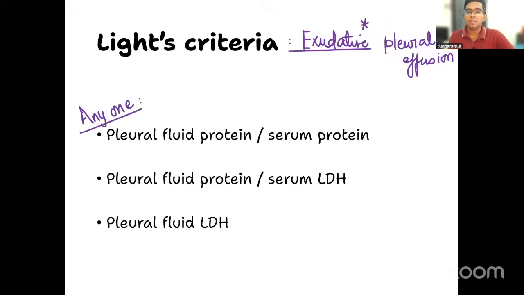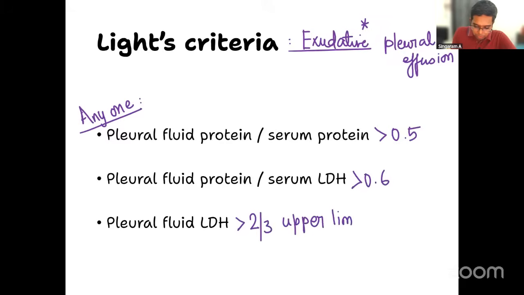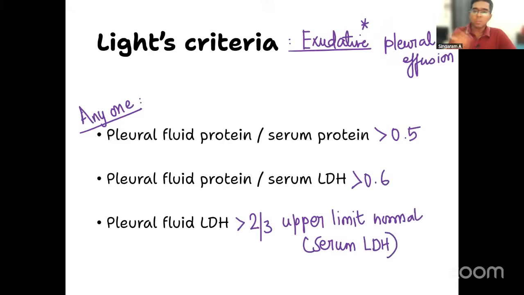You are going to tell me the numbers. Pleural fluid protein to serum protein more than 0.5 basically tells you there is increased protein in the pleural fluid. That's it. Very simple. Second is pleural fluid LDH to serum LDH, that is also increased, more than 0.6. Third, pleural fluid LDH more than two-third the upper limit of normal. Very important. What I am comparing with is the upper limit of normal of the serum LDH; if it's more than two-third, then also it's fitting into exudative pleural effusion, right?